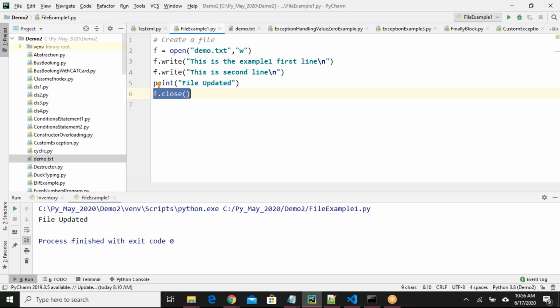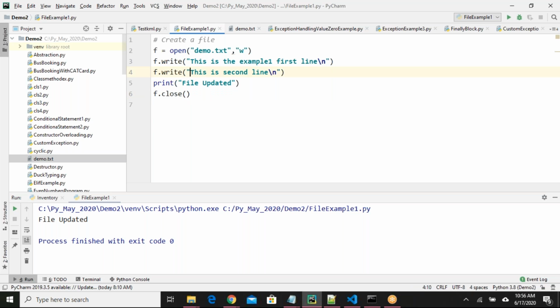It's mandatory to close the connection. In file handling, we can say file object dot close. It will close the connection. The statements which are mandatory for you should go into the finally block. That is what I told in the previous class.